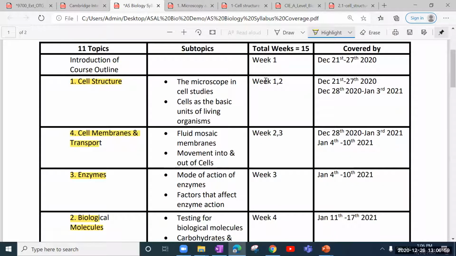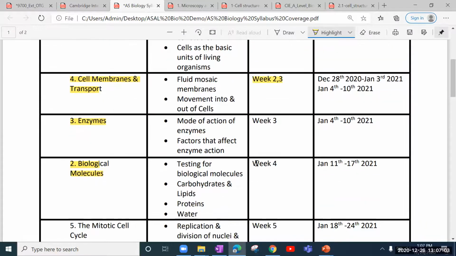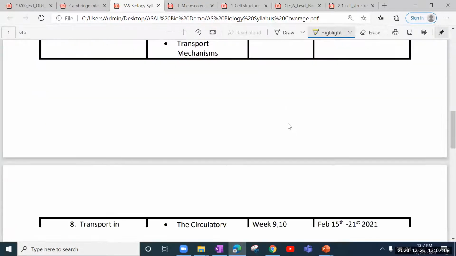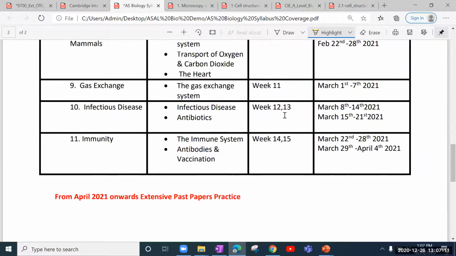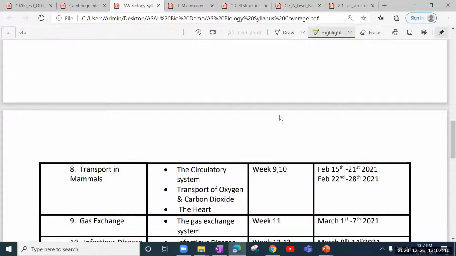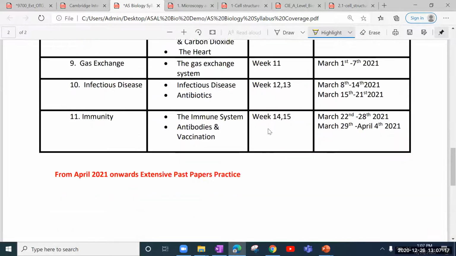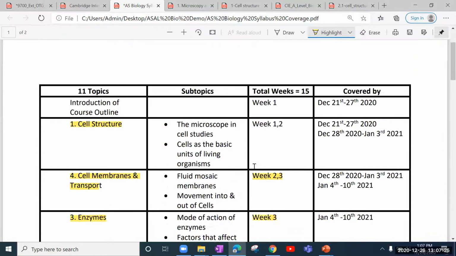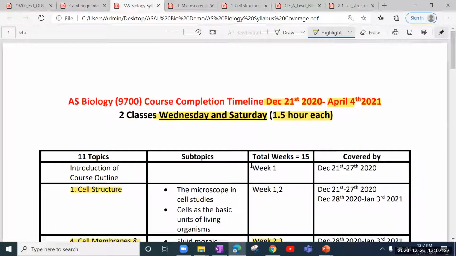For some chapters, you must be noticing that we have allotted 2 weeks. For some, we are giving 4 weeks. So it totally depends upon the length and the concept of these chapters. And there are some chapters where they might need maybe more than 2 weeks. Let's see how it goes. So this is what the entire plan is. And inshallah, in April, we will go for exclusive, extensive past paper practice. So this is how we plan to cover the entire syllabus, inshallah.